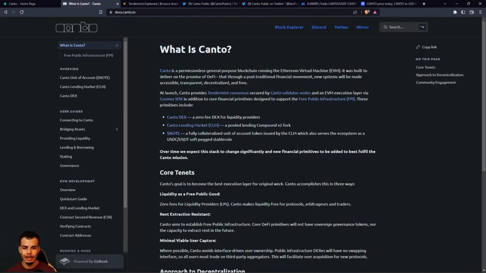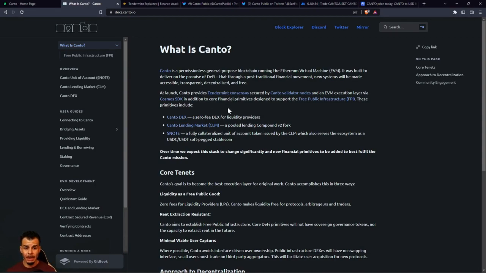But what is Canto? Canto is a permissionless general purpose blockchain running the Ethereum Virtual Machine, aka the EVM. It was built to deliver on the promise of DeFi, that through a post-traditional financial movement, new systems will be accessible, transparent, decentralized, and free. If you're an advocate for crypto, this should be music to your ears.